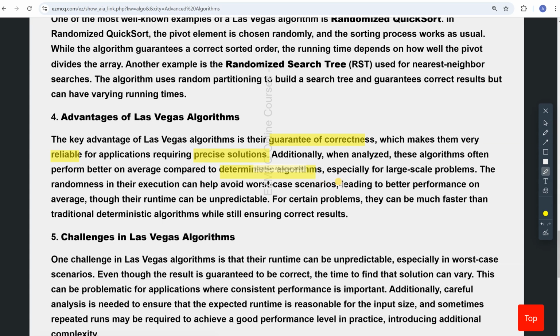Why? Because of the low time complexity, though of course their time complexity is unpredictable. The outcome is that for certain problems they can be much faster, but for certain others they could be slow, depending upon the problem instance; you are not changing the problem.